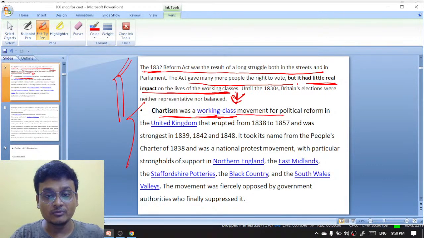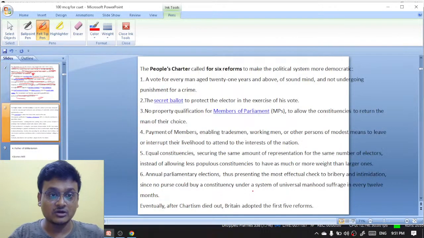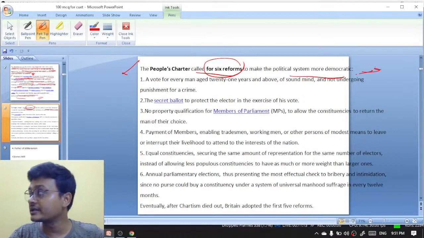Chartism was a working class movement for political reform in the United Kingdom that erupted from 1838 to 1857 and was the strongest in 1839, 1842 and 1848. It took its name from the People's Charter of 1838. The movement was fiercely opposed by the government authorities, who finally suppressed it. The People's Charter called for 6 reforms to make the political system more democratic.